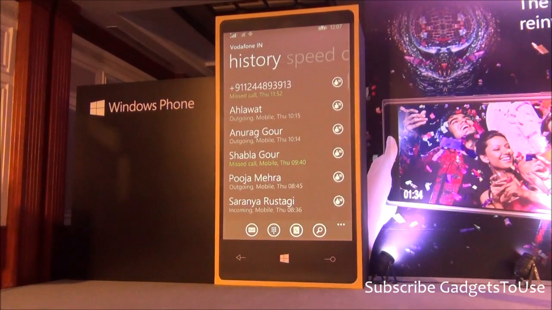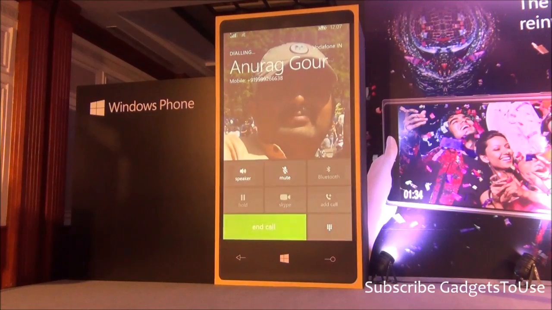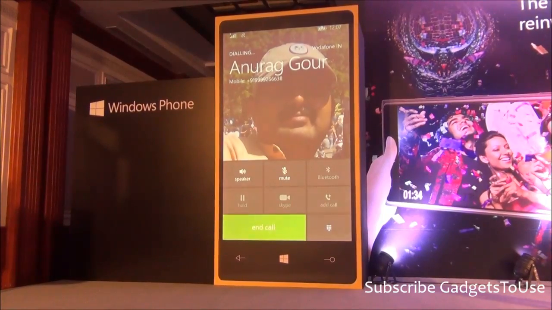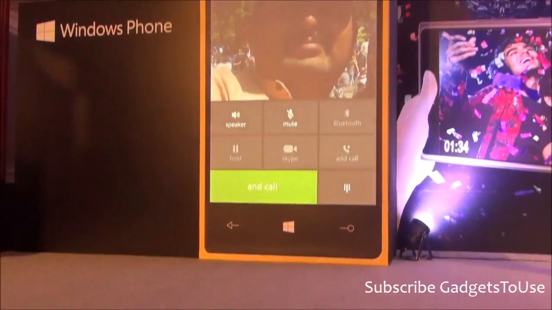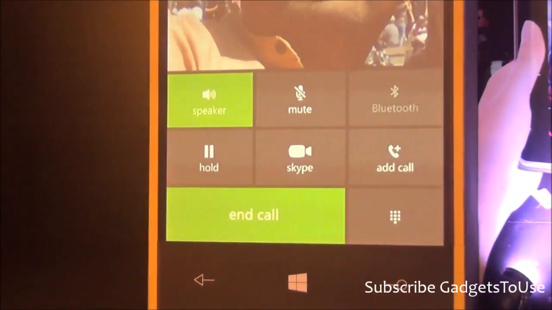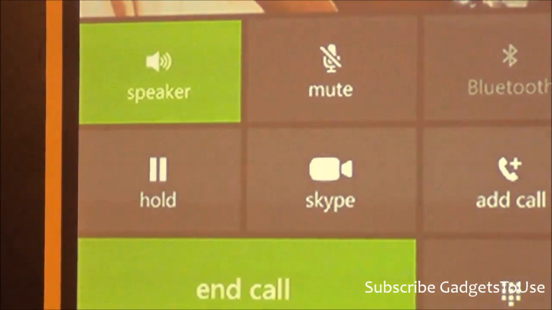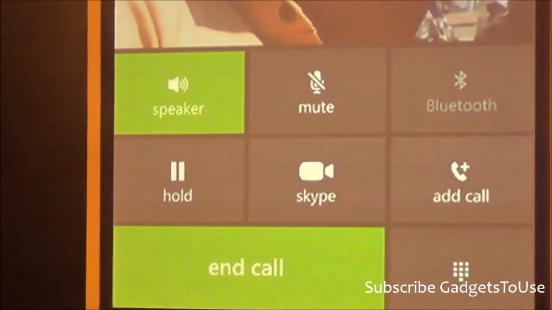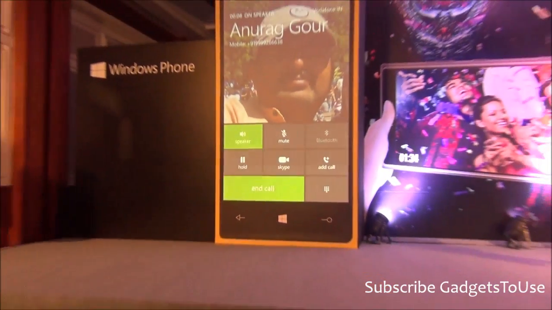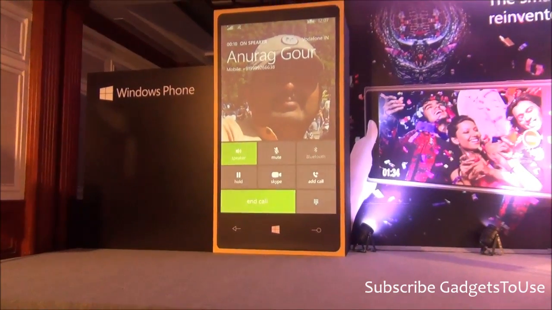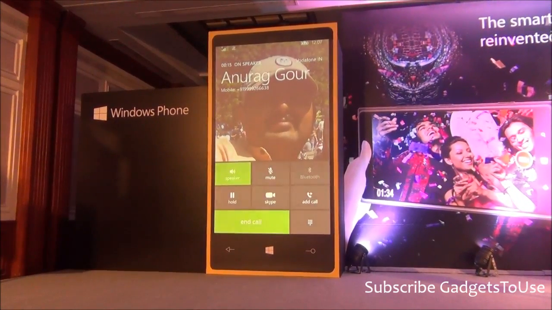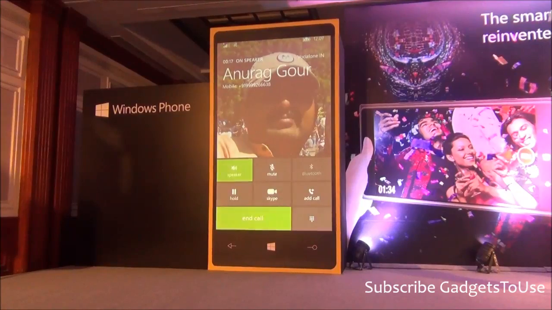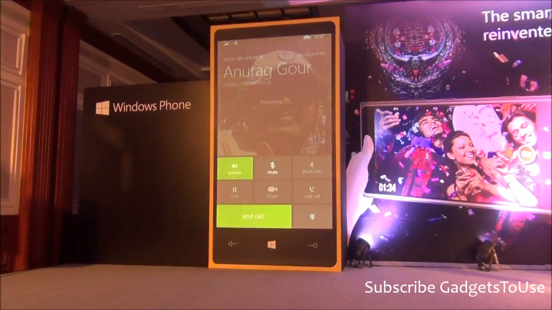I'm going to call a colleague of mine at work, and this is just a regular phone call. And if you notice, there's a button in the middle of the dialer which says Skype. So a lot of times I travel abroad, and, Anurag, hi, how are you? I'm fine. How are you doing? Pretty good. Yeah. You want to do a Skype call right now so people can get to see the new office? Of course, you can do that. Yeah. So I'm going to put you on a Skype video call.